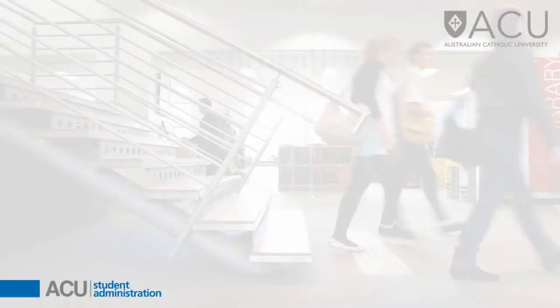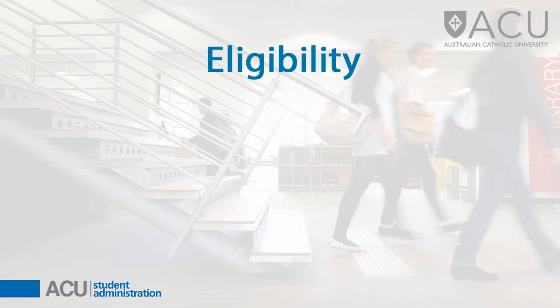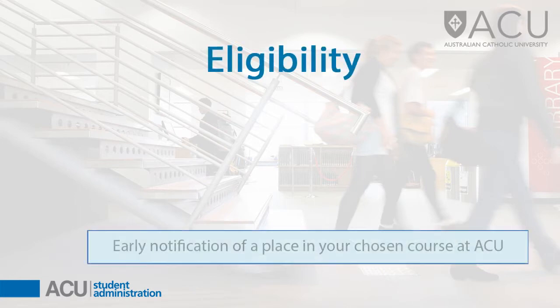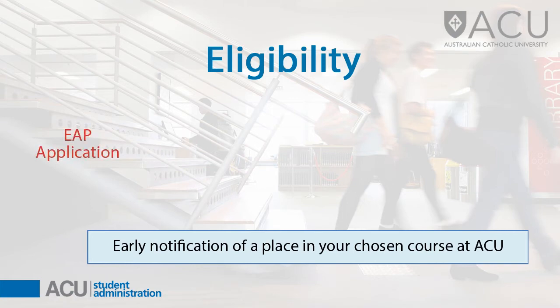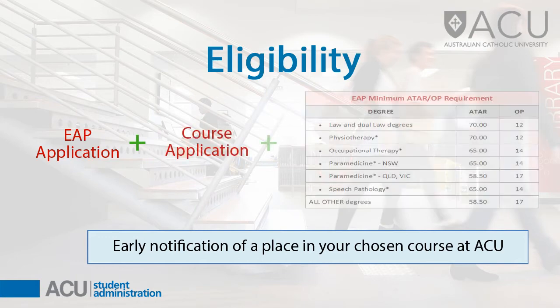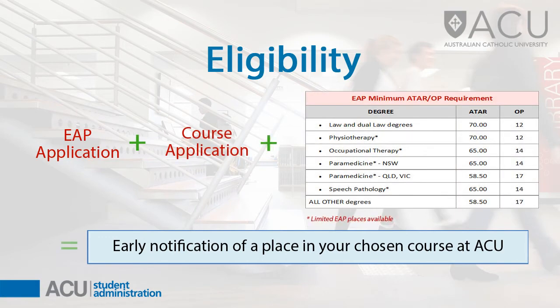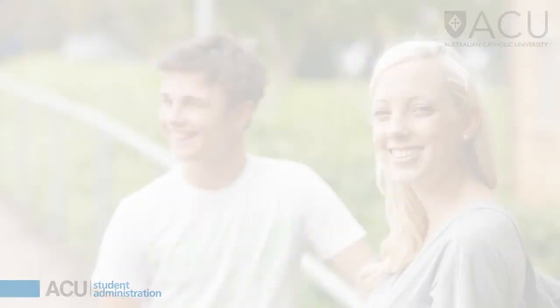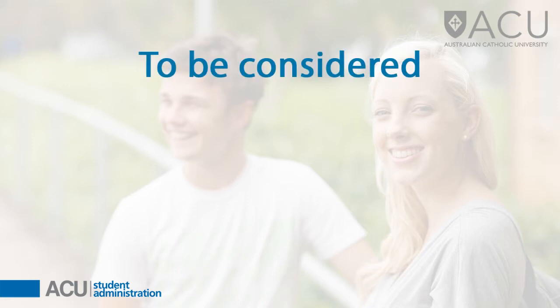The Early Achievers program recognises your involvement with your community. To be eligible for an EAP offer in your chosen course, submit a successful EAP application. You must apply for the course through the local tertiary admission centre and meet the minimum required ATAR or OP for your chosen course. There are 5 steps you must complete to be considered for ACU's Early Achiever program.